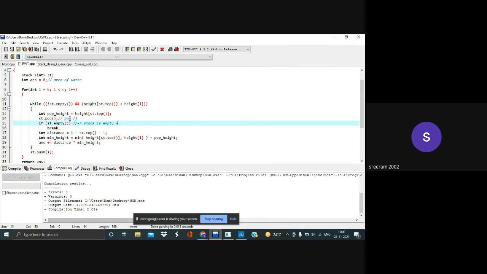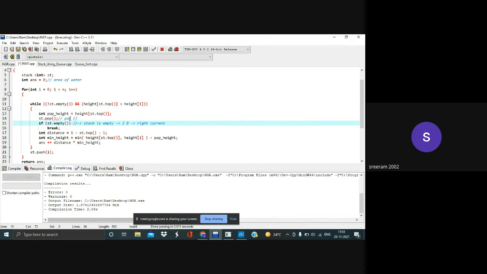If the stack is empty, remember that container diagram that we have? It is only called a container if it has two boundaries. If the stack is empty, it means that we have found our right boundary, which is the current element.